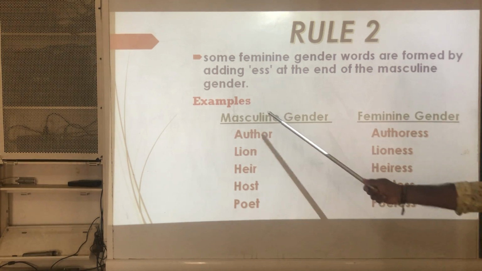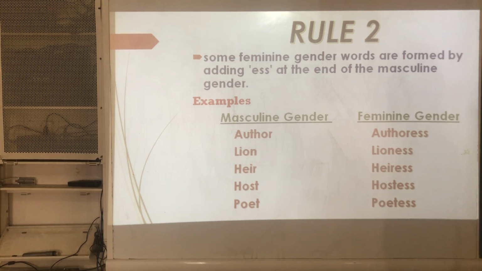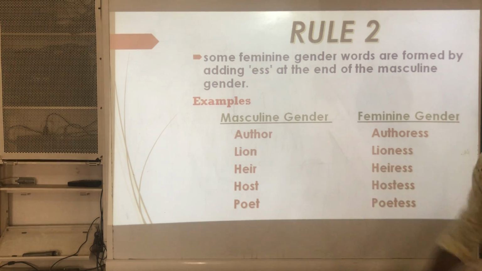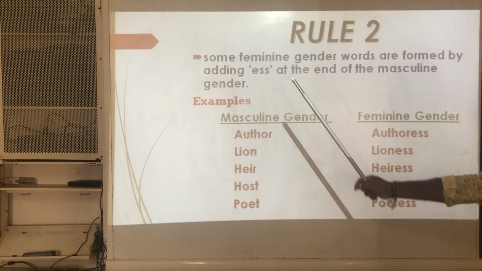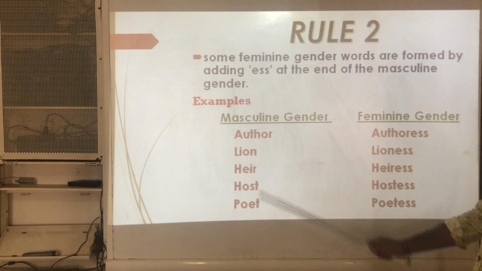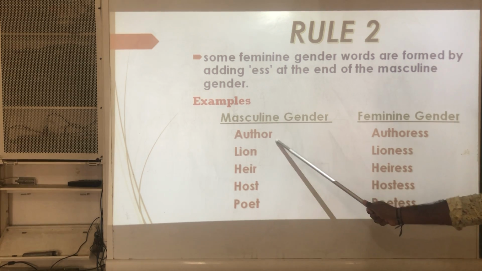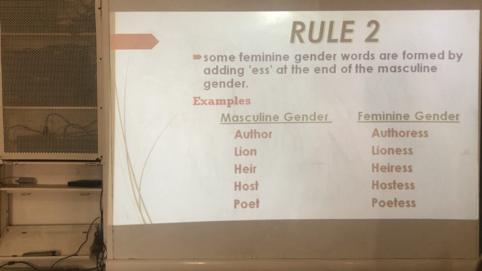Okay. See, look at the examples now. So how would you know whether this follows rule 2 or not? By practicing. You need to practice. Just we need to add ess to it, then it becomes a feminine gender. Other, others.